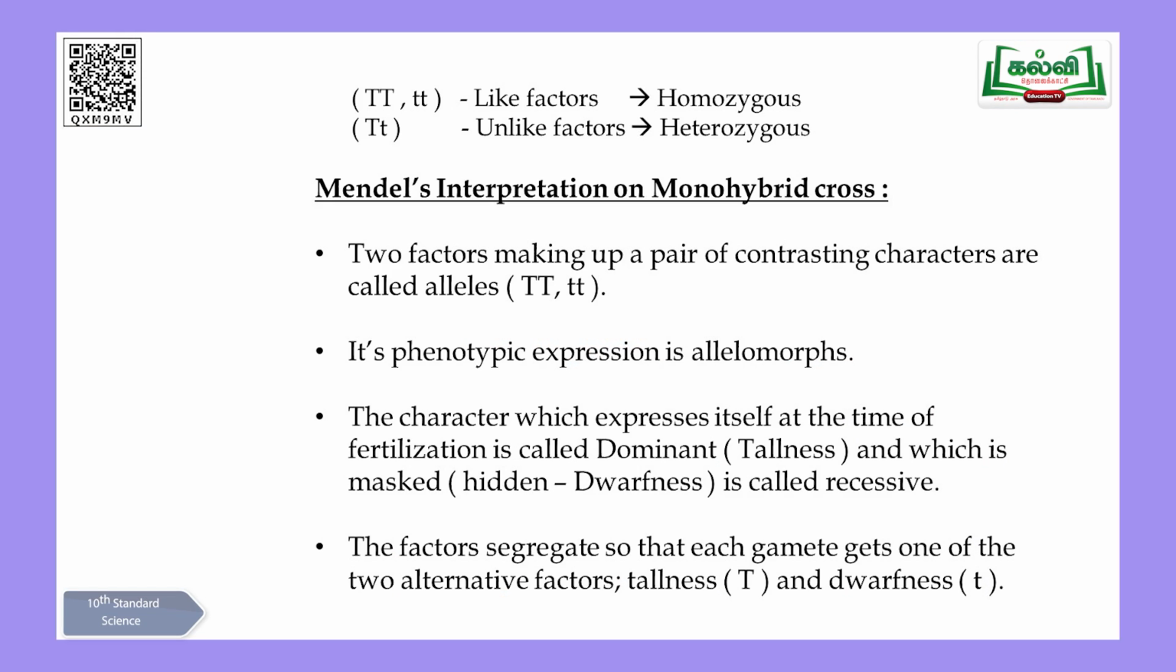And finally, he concluded his experiment by giving two important terms, dominant traits and recessive traits. What are dominant traits? The traits are nothing but characters. The characters which are expressed, the genes which are able to reveal themselves in the F1 generation, are known as dominant traits. Those which are masked, nothing but hidden, are not able to reveal their character in the first generation, but in F2 they were able to reveal their characters. So they are called recessive.